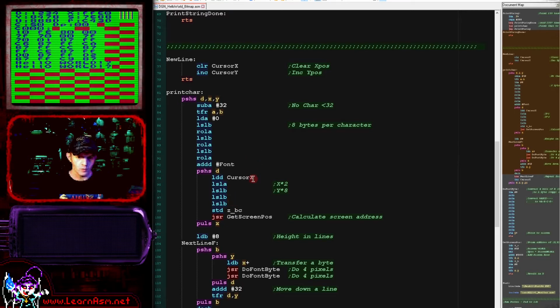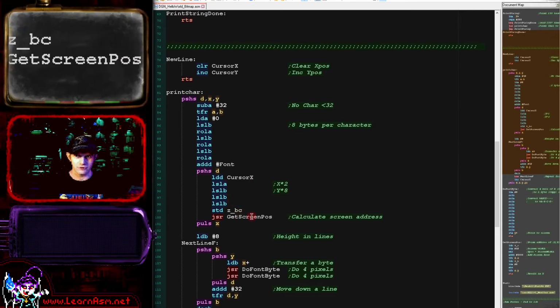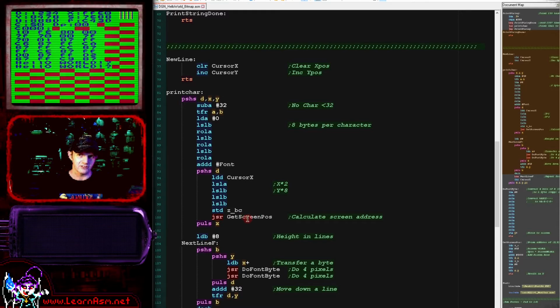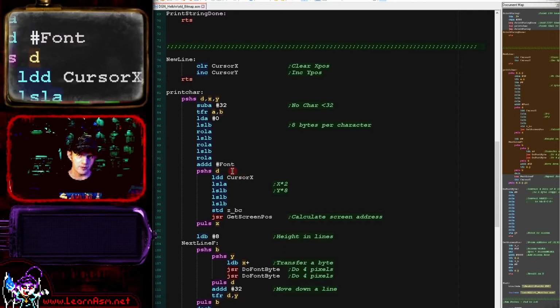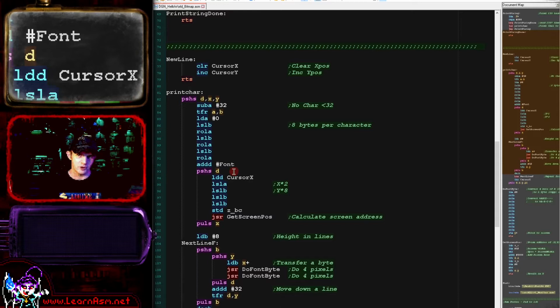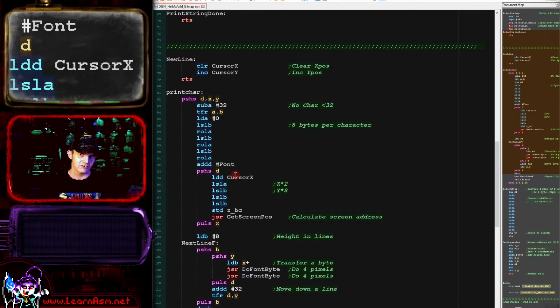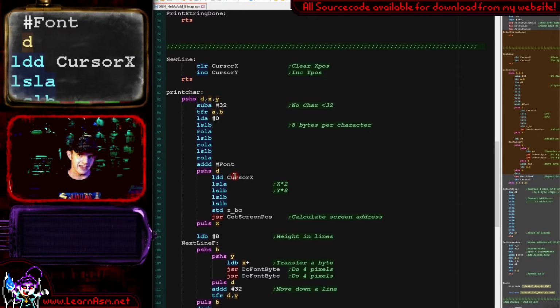Now what we're going to do is use the getScreenPos function to calculate the VRAM address that we want to show our character to. Now this is designed to take an XY position with the X position in bytes and the Y position in lines. So we're going to need to convert our cursor X and Y position. Now we've loaded both in one go here by reading a 16-bit value from cursor X. Cursor X is an 8-bit value and cursor Y is immediately following it. So this has effectively loaded the A register with our X position and the B register with our Y position,